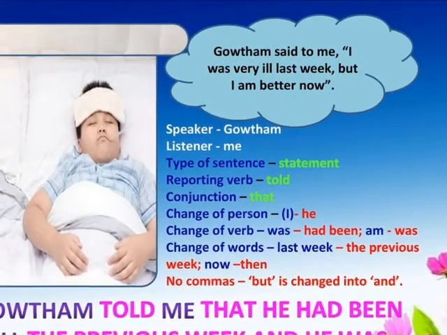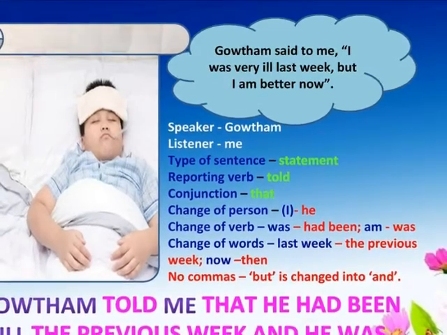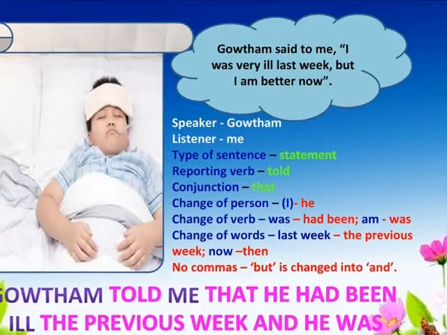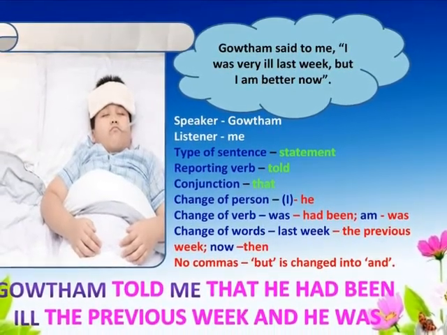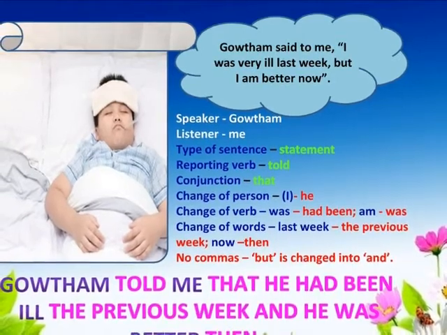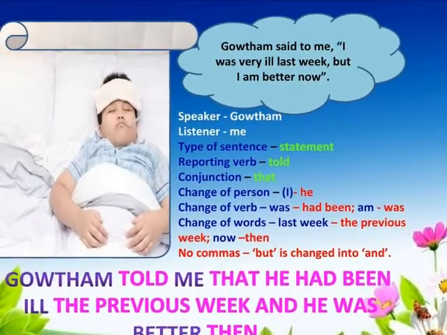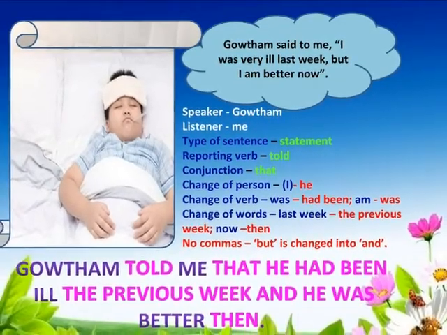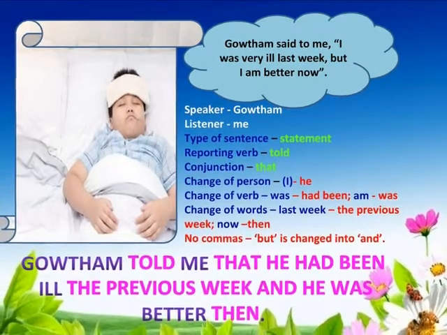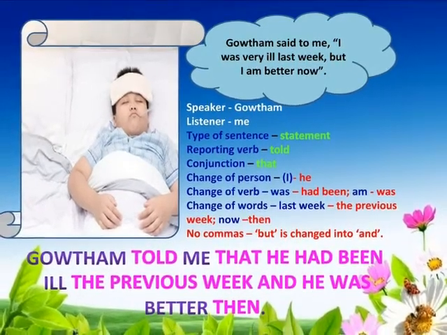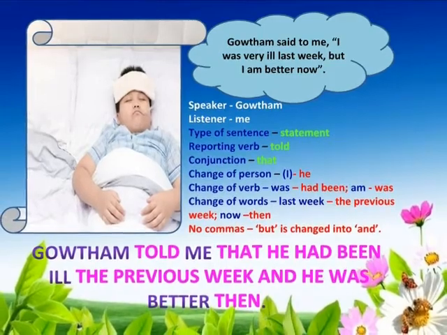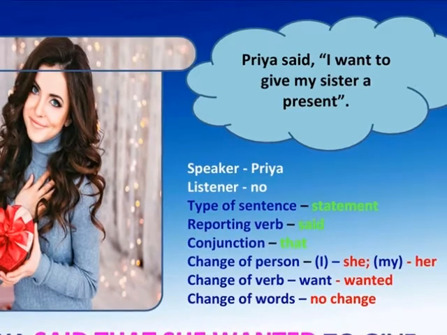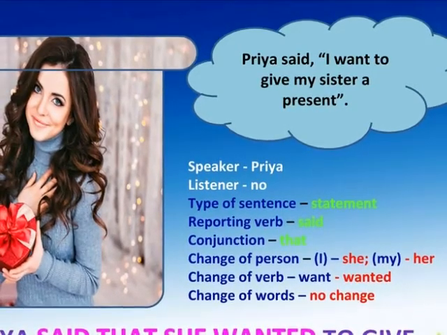The change of verb is was and am. Was is changed into had been. Am is changed into was as we change the subject into he. The words last week is changed into the previous week and now is changed into then. There is no commas to be added, so but is changed into and. The given sentence is reported as Gautam told me that he had been ill the previous week and he was better then.